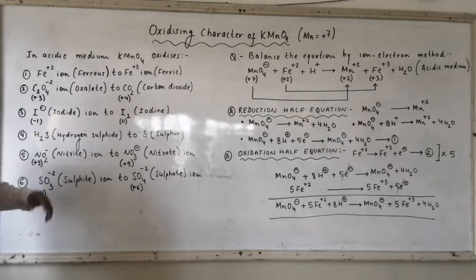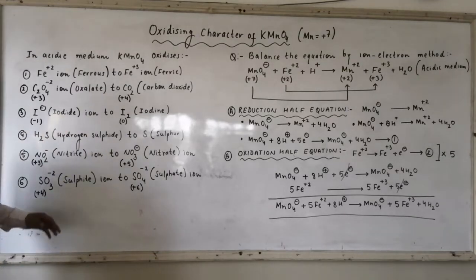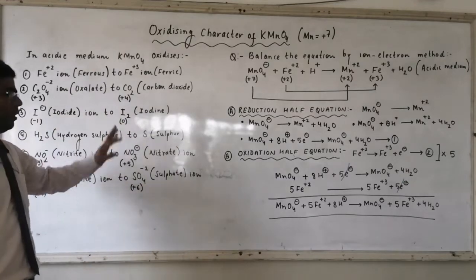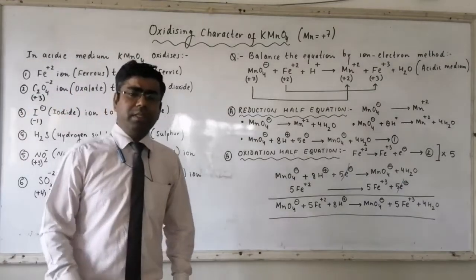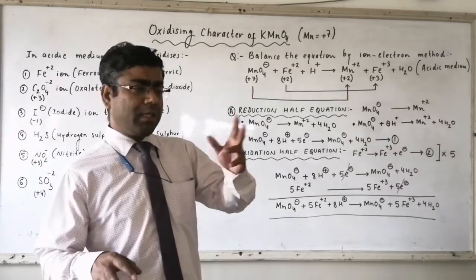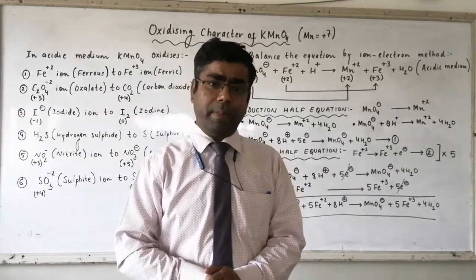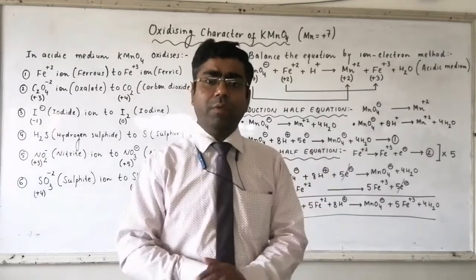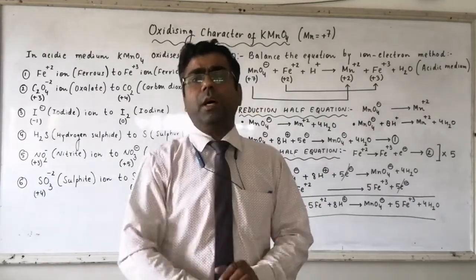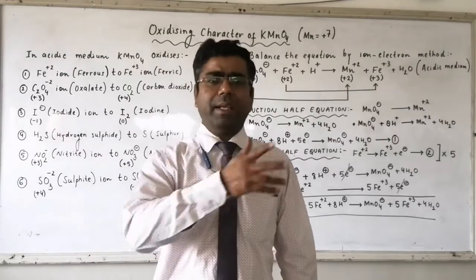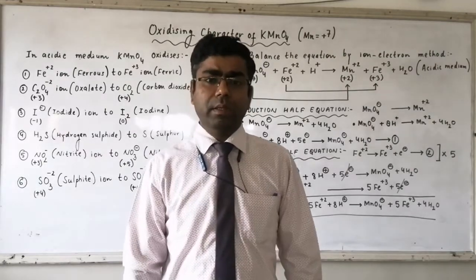Similarly, I- iodide ion, where the oxidation state of iodine is -1, gets converted to I2 iodine, where the state for iodine is 0. The -1 state gets converted to 0. Again, this is an increase in oxidation state of iodine, so this is oxidation of iodine. It takes place in presence of potassium permanganate or permanganate ion in acidic medium.